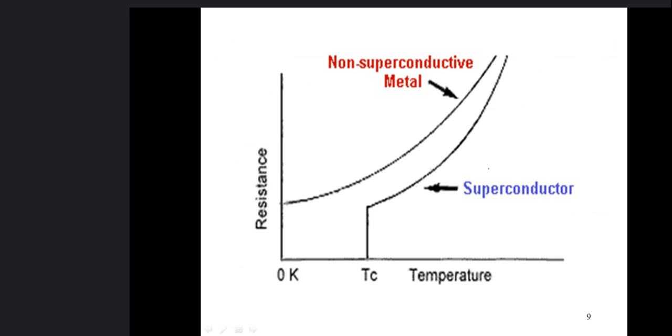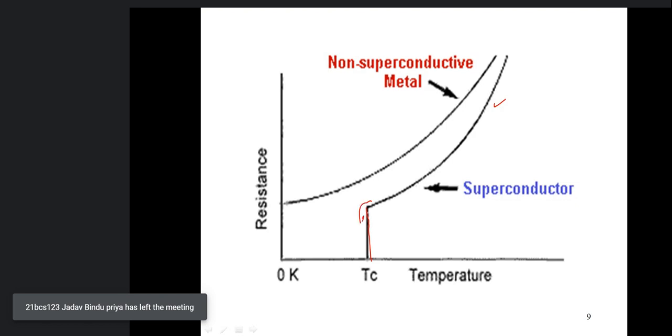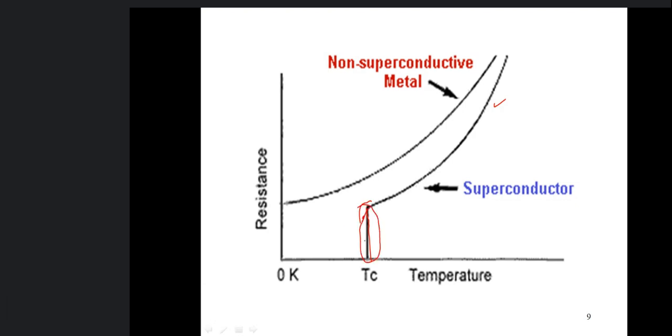So he observed that for non-superconducting materials, resistivity does not go to zero when very low temperatures are achieved. But for some materials, resistivity goes to zero with an abrupt change, at some particular temperature.